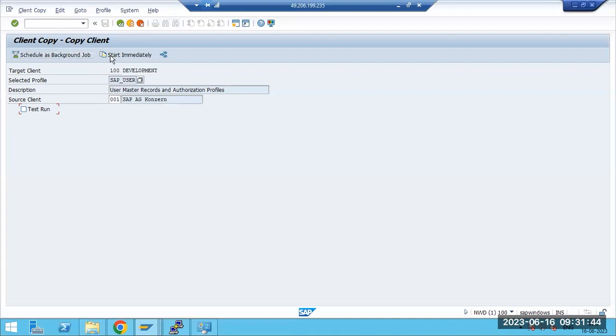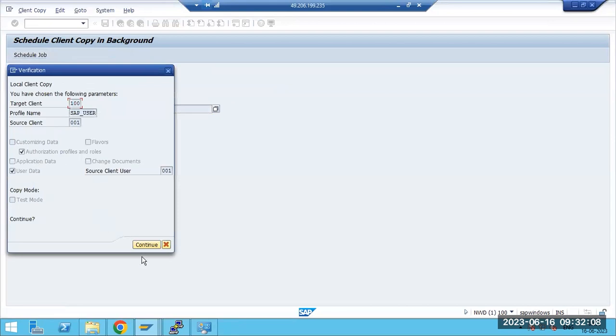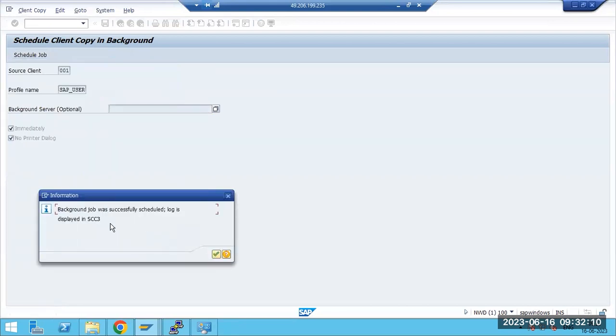Here we can copy the data either in foreground or background. Foreground means dialog mode. If you run it, the screen will be frozen, which means until completion of the activity you will be on the same page and cannot navigate to other pages. But if you schedule it as a background job, the job runs in the back end and you can carry out other work as well.